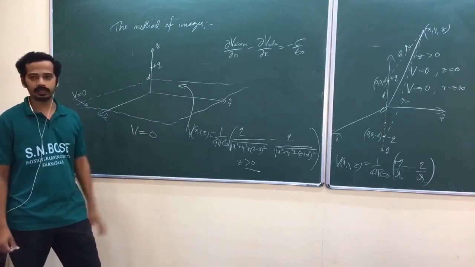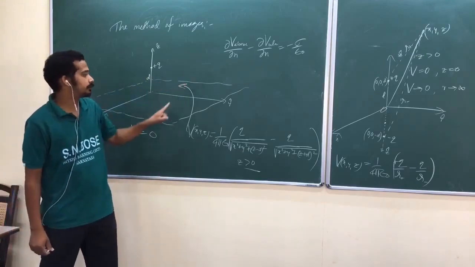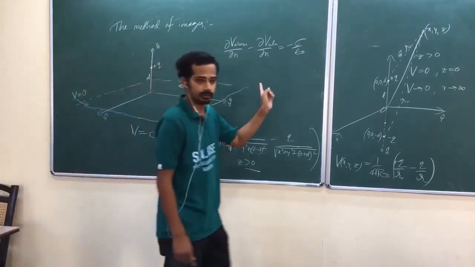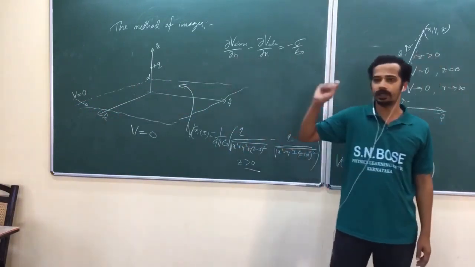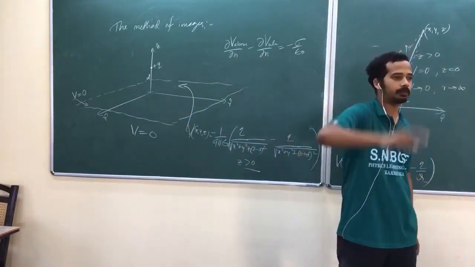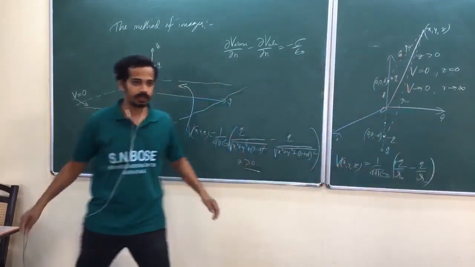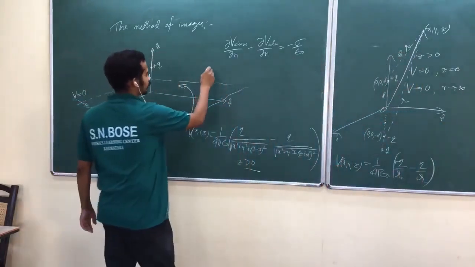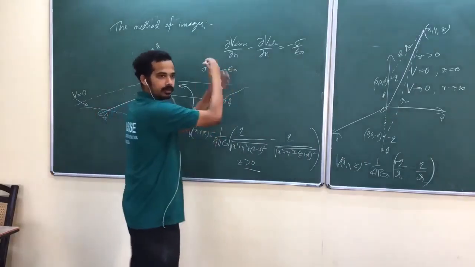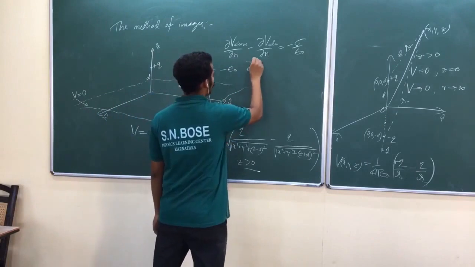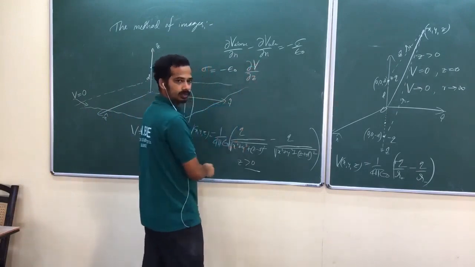Obviously the potential is 0, so the derivative is 0. Now what is the derivative? Derivative with respect to z, because z is normal to the surface. I said that n is any variable perpendicular to the surface, and here that is z. So sigma is equal to minus epsilon naught into dou V above by dou z. Okay, this is above.